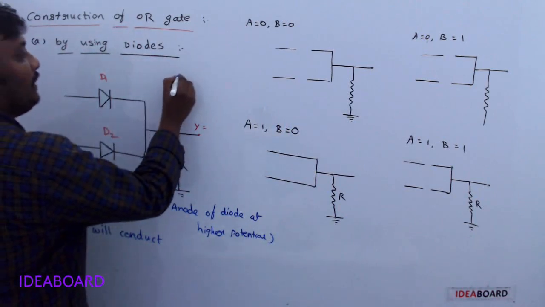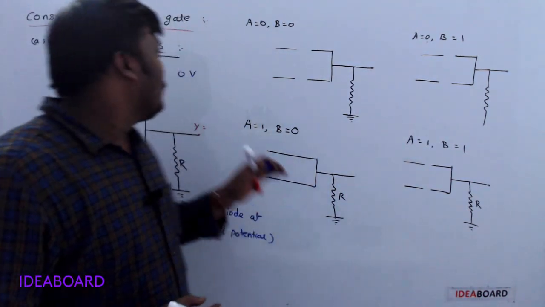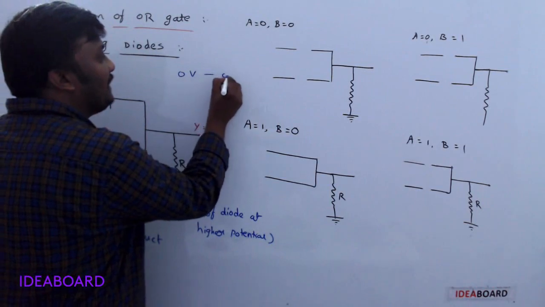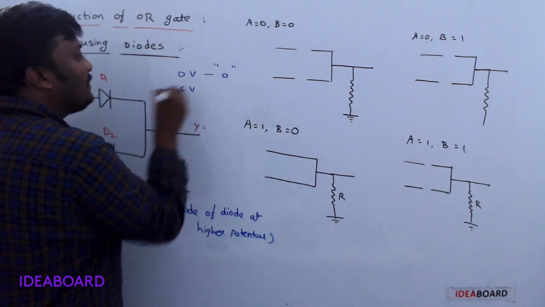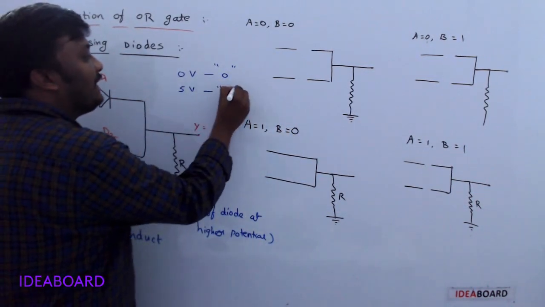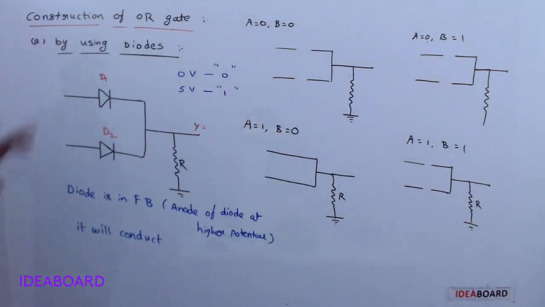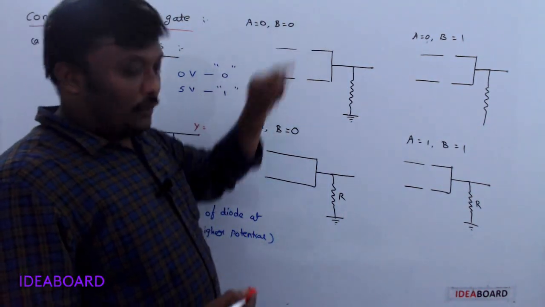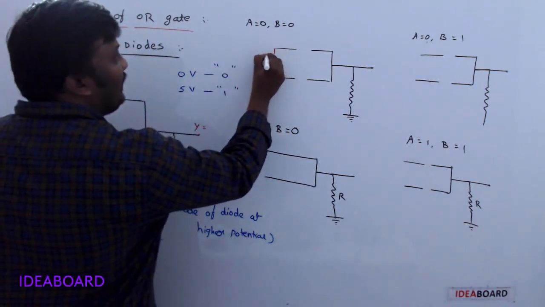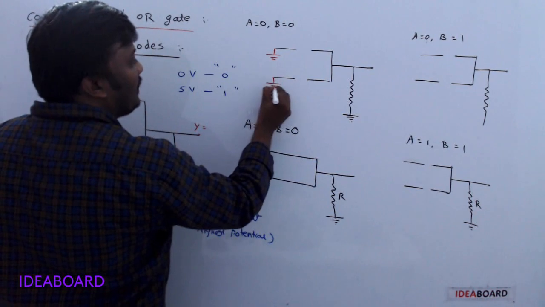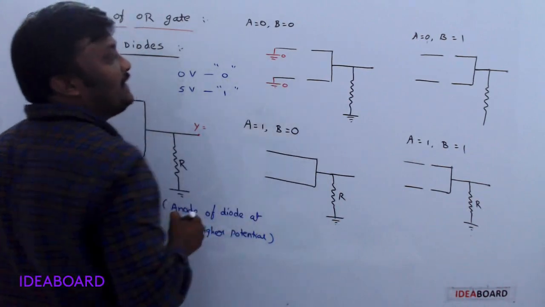And second, grounding. The meaning of grounding is that potential is 0, because the potential of the earth is 0. That's why 0 volt wherever you observe indicates binary number 0. If you apply plus 5 volts, then it indicates the binary number 1. Understand now? So, first of all, let us see when A is equal to 0, B is equal to 0. A is equal to 0, B is equal to 0 means this terminal is connected to the ground. This terminal is also connected to the ground. Ground means 0 volt, I said na. So here also it is 0 volt.